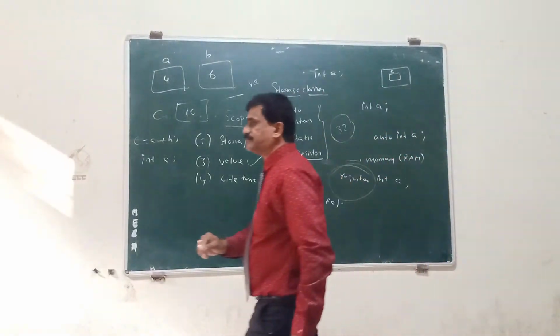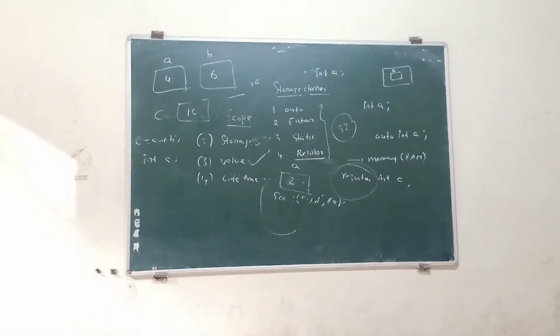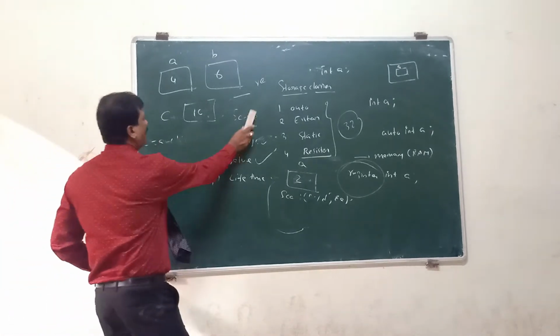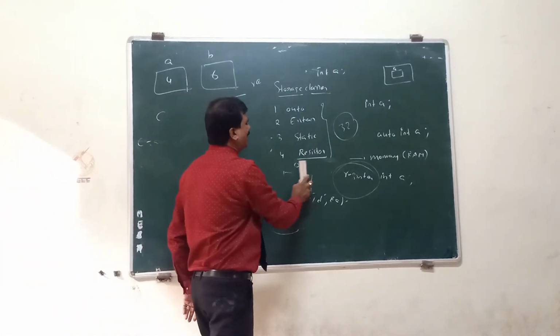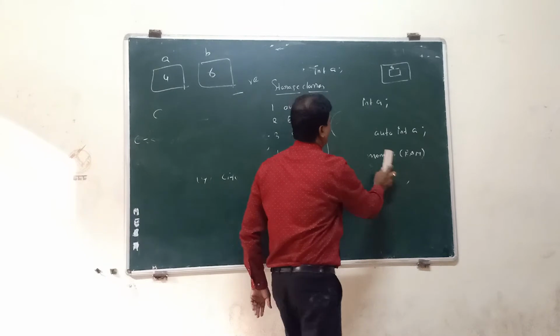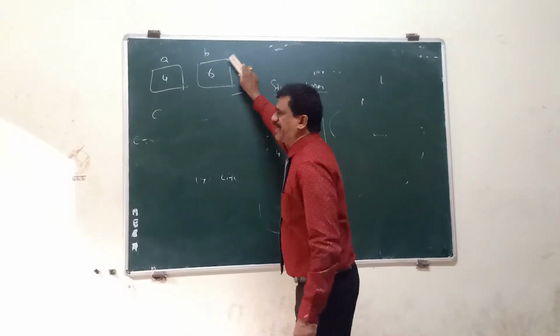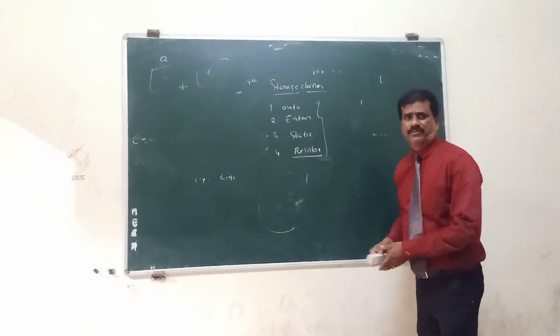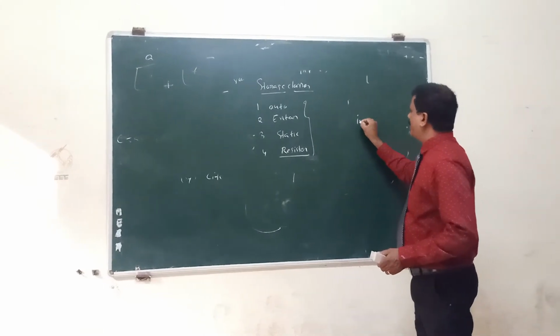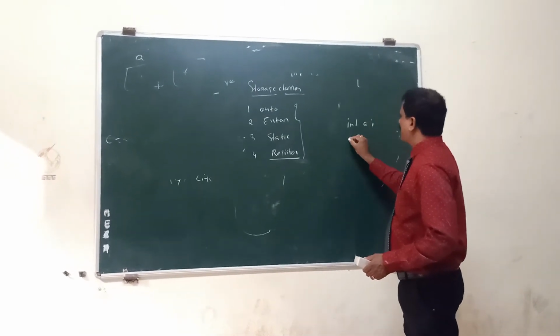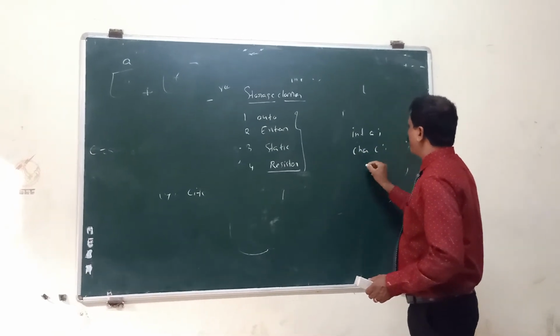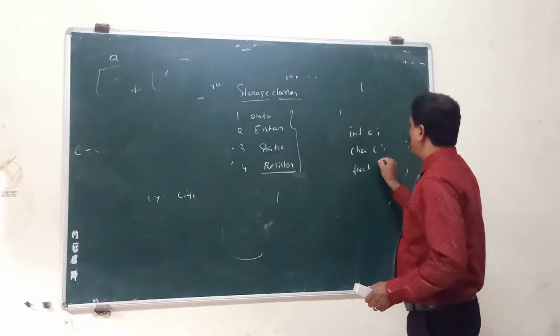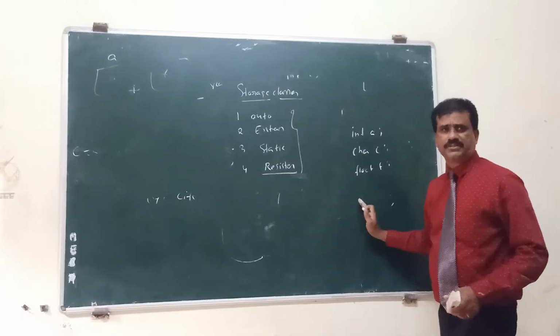Come to the next. You can check out all the things one by one. Auto means our ordinary variable creation. No need to declare the auto keyword for any variable. Whatever variable you create. Suppose in your program, generally you are creating a lot of variables: int A, char C, float F. Three categories of variables.